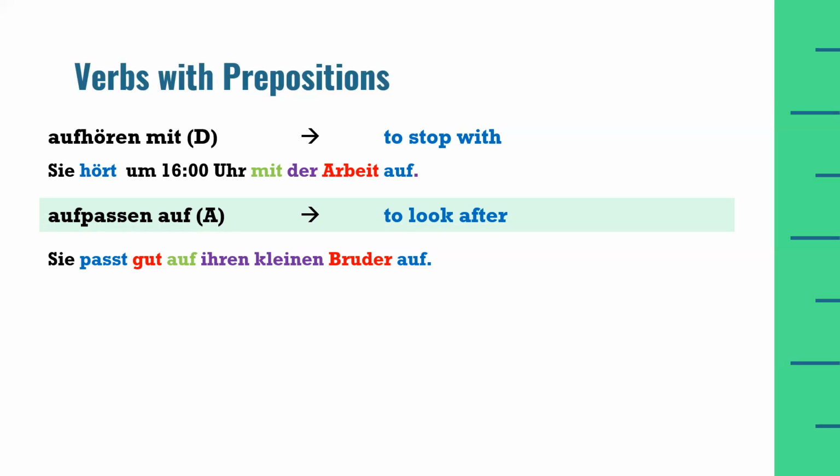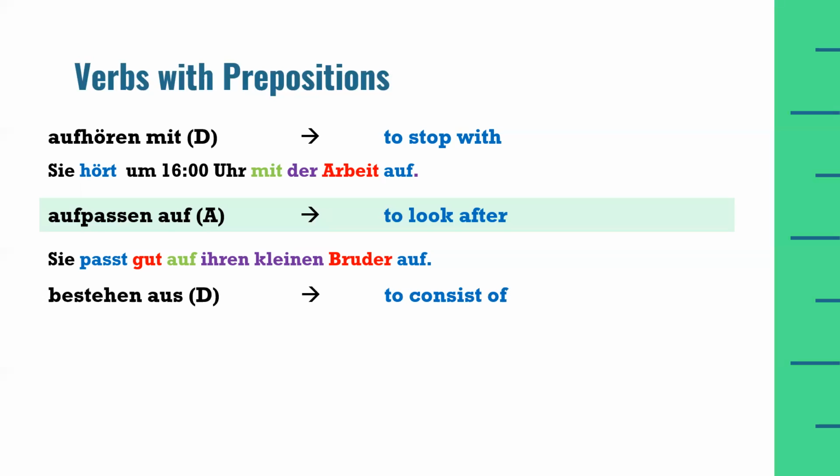This is the preposition auf, which is associated with the verb aufpassen, and it will act like an accusative preposition. Therefore, we will use the possessive pronoun for masculine noun Bruder from the accusative case, which is ihren, and then we will use the adjective ending for masculine noun Bruder from the accusative case, which is kleinen. And the auf at the last position is from the verb aufpassen, and because it is a separable verb, we know that the prefix goes at the last position.